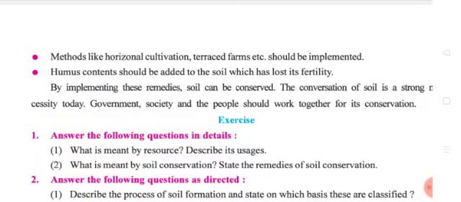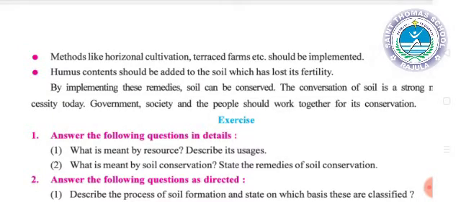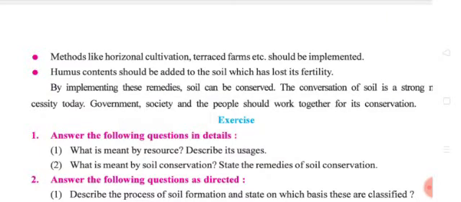Next, humus content should be added to the soil which has lost its fertility.